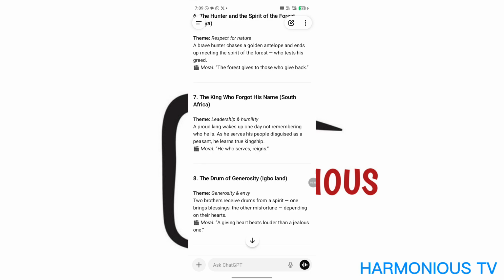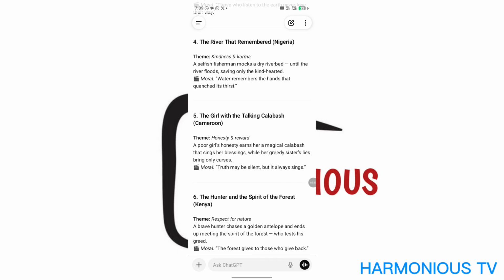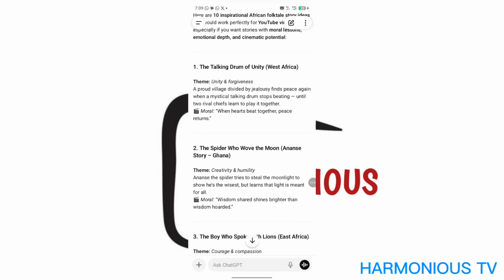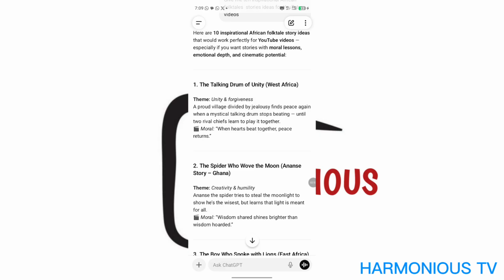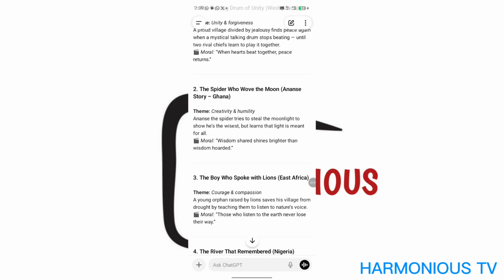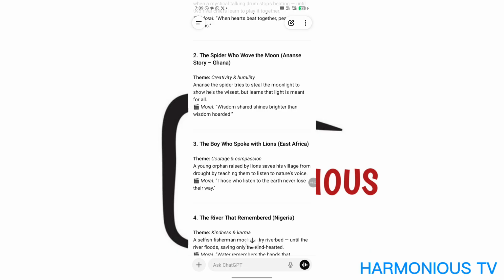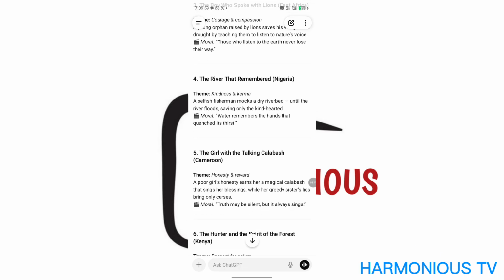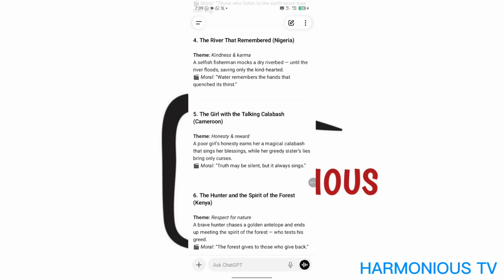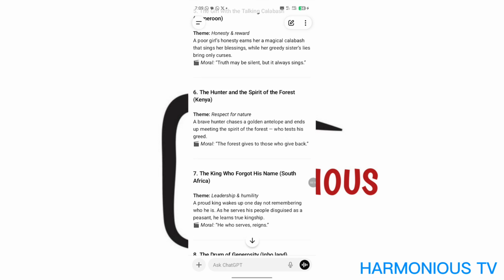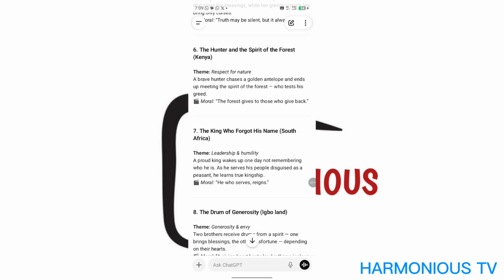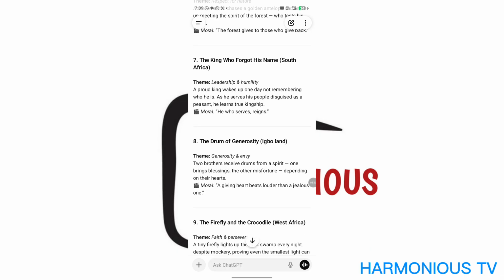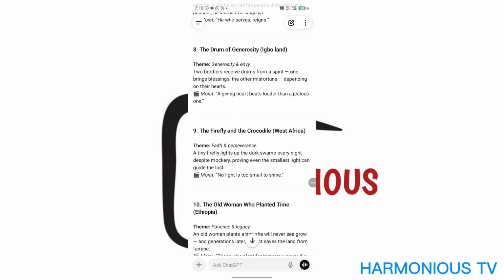Now after going through them and you see the one that interests you the most, for me, seriously looking at these morals, I don't even know which to pick. This first one says when hearts beat together peace returns. That's talking about unity. Wisdom shared shines brighter than wisdom hoarded. This one said those who listen to the earth never lose their way. I'm reading the morals now. This one said water remembers the hands that quenched its thirst. Truth may be silent, but it always sings. The forest gives to those who give back. He who serves reigns. A giving heart beats louder than a jealous one.